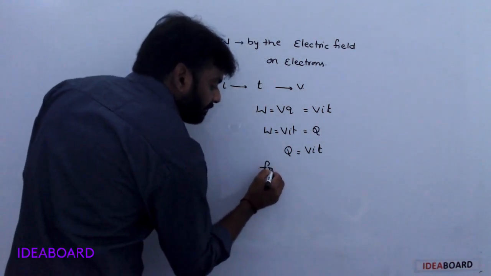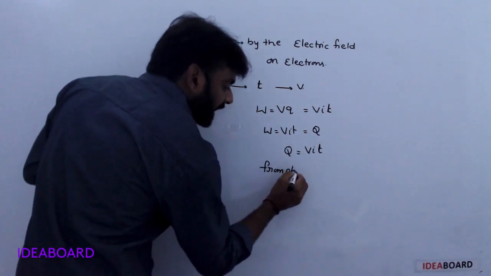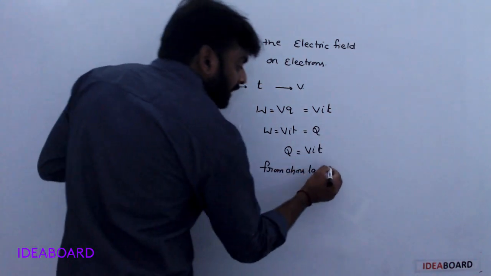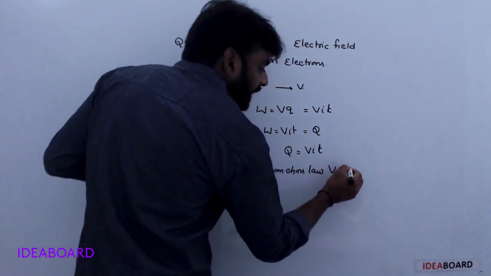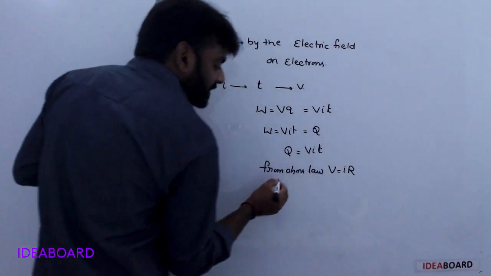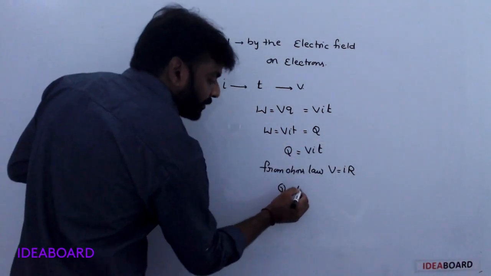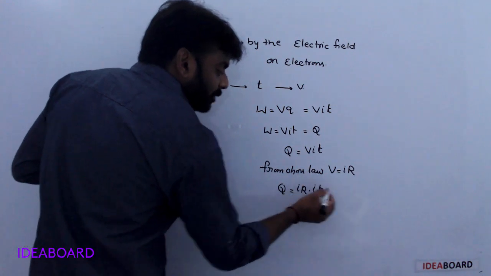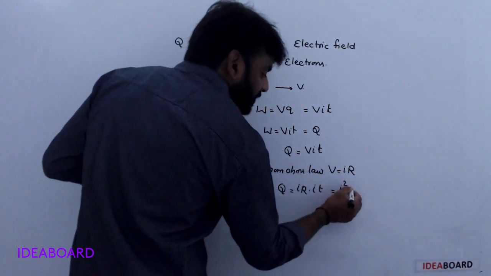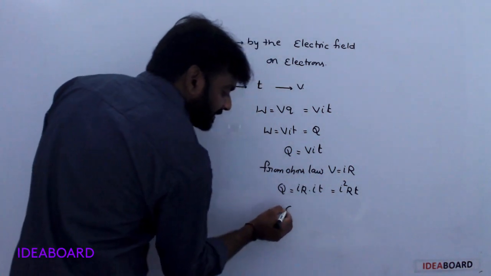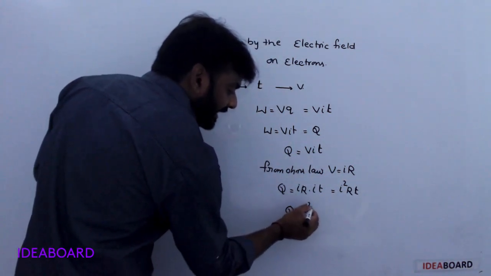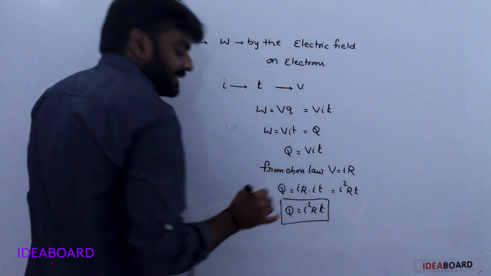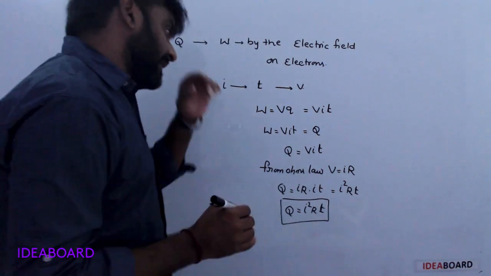From Ohm's law, V is equal to IR. Substituting this, Q equals IR into I into t, which gives I square R t. So the developed heat energy is equal to I square R t.